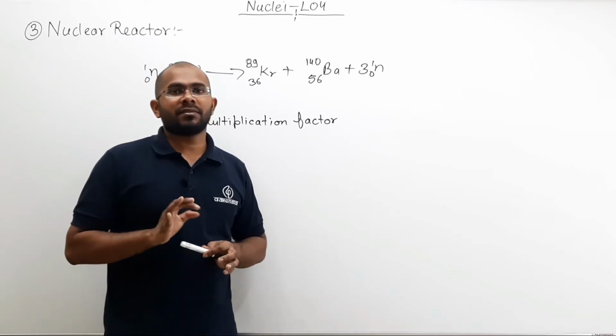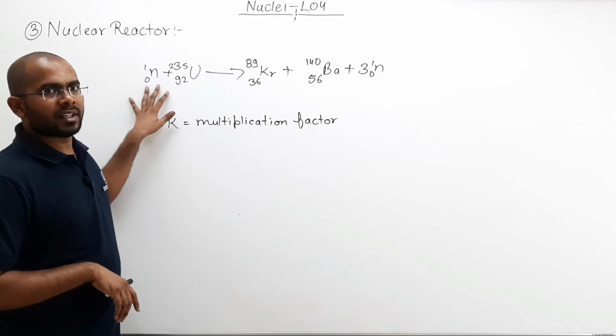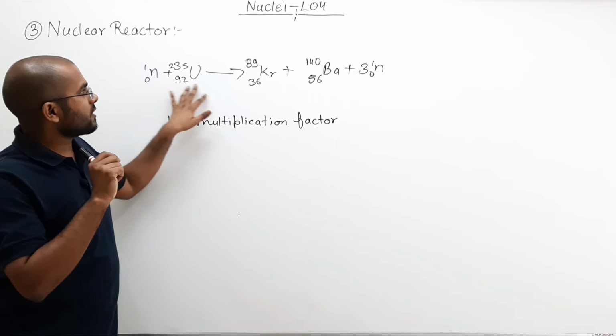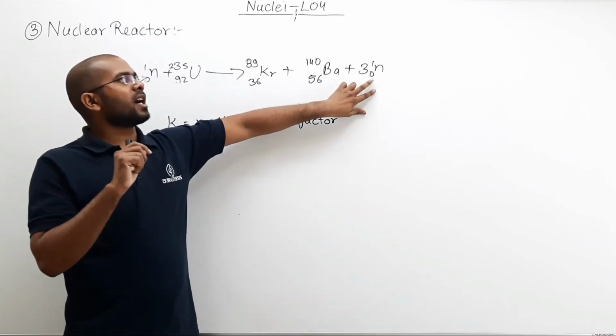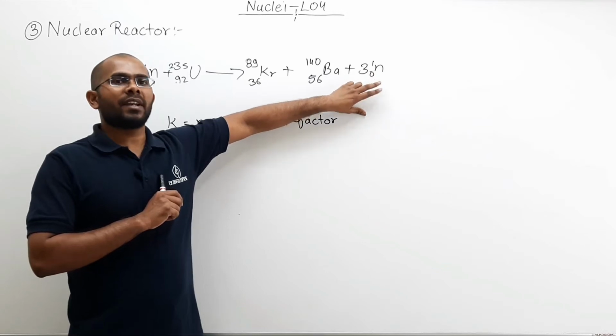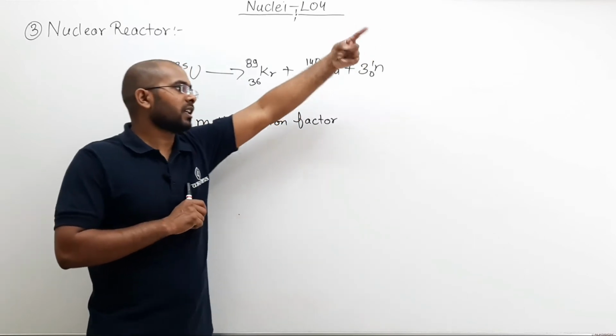If you look here, in this fission reaction I was using one neutron, and because of this fission reaction 3 neutrons are produced, and these 3 neutrons can further initiate 3 more fission reactions.